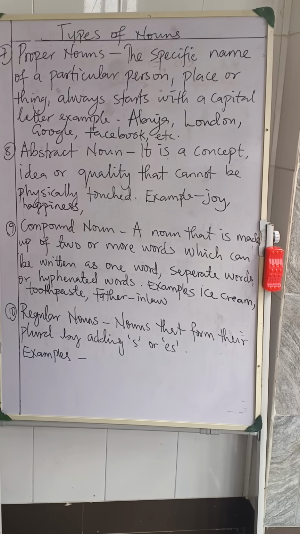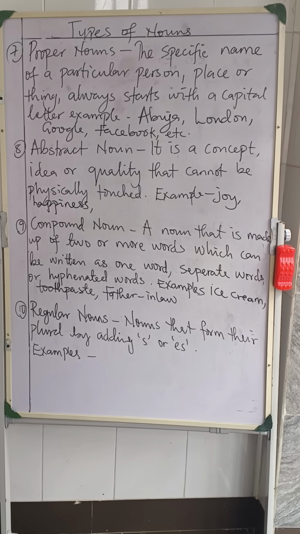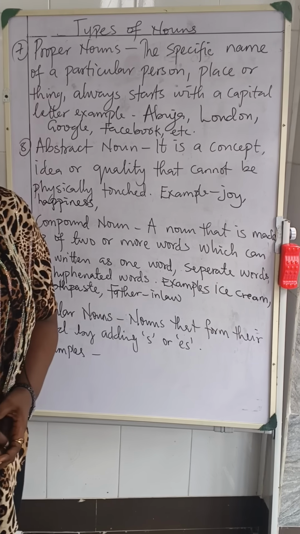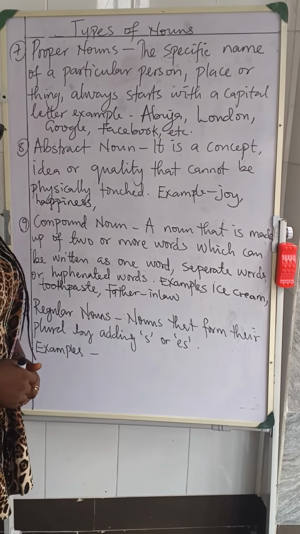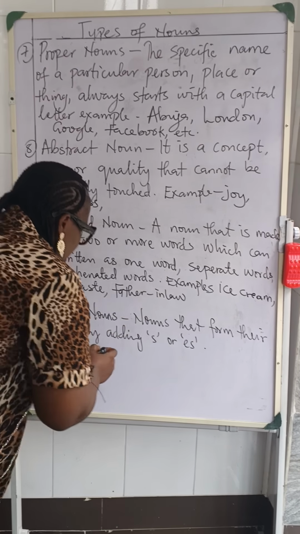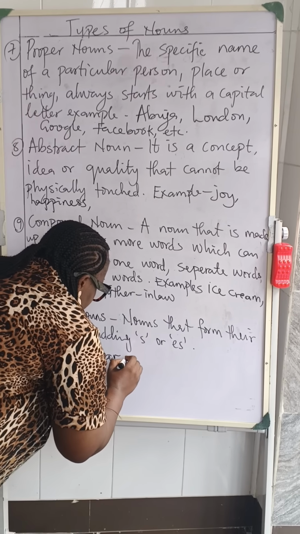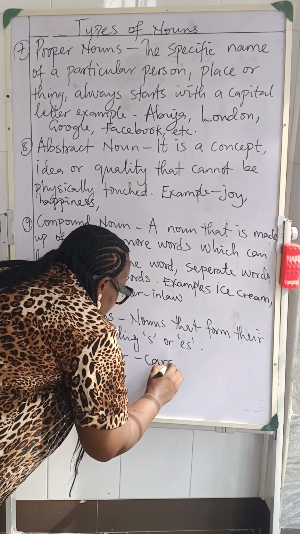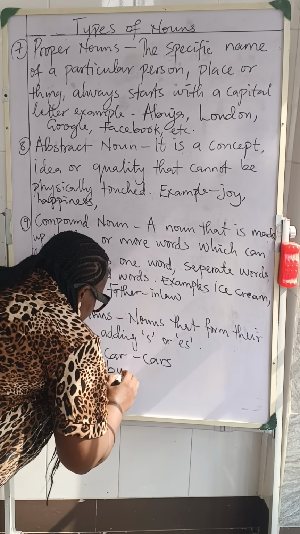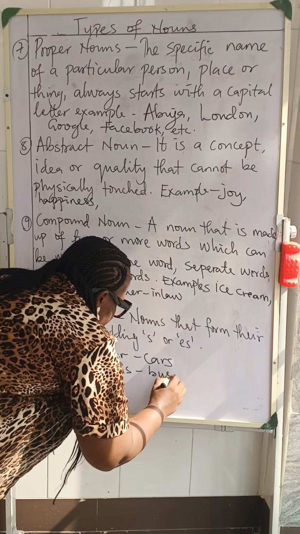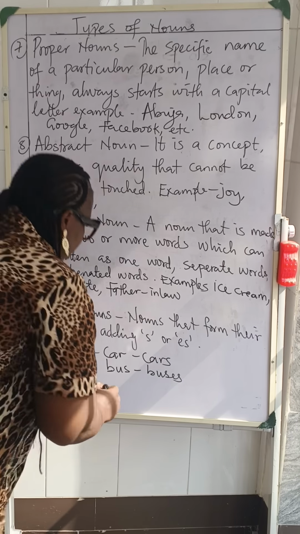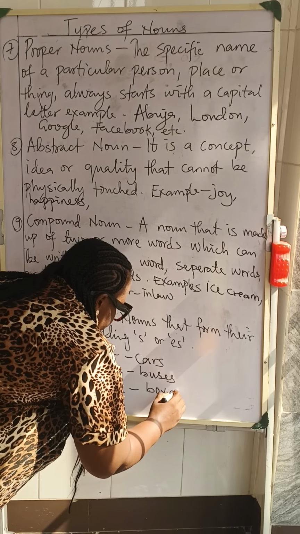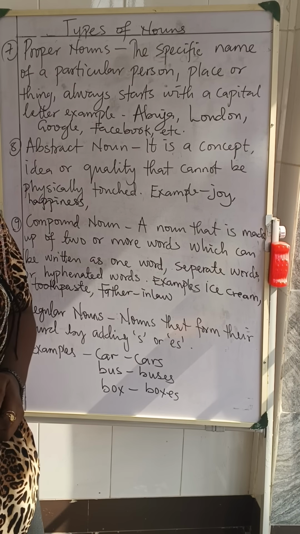Let's look at number 10, which is regular nouns. They are nouns that form their plurals by adding s or es. An example is a car. If I want to make it plural, I will have cars. I have a bus, buses as my plural. Even this box is also boxes, and so many others.